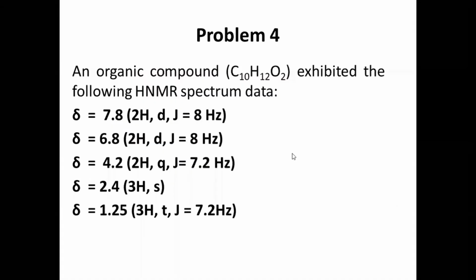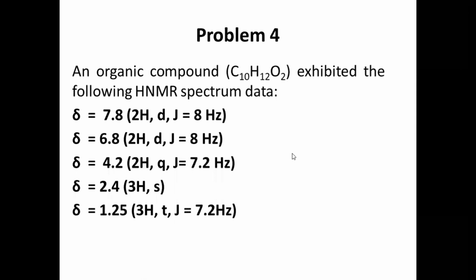Problem number 4, an organic compound which is having a molecular formula of C10H12O2 and it exhibited the following NMR data. Kindly predict the structure. The delta value is 7.8, delta value is 6.8, delta value is 4.2.